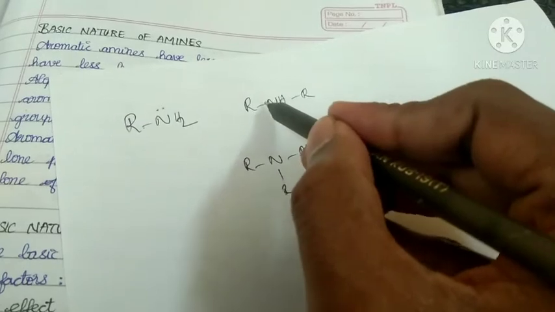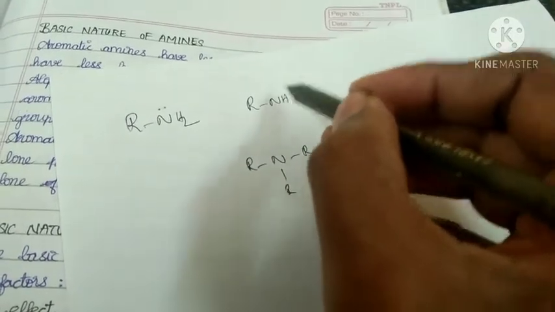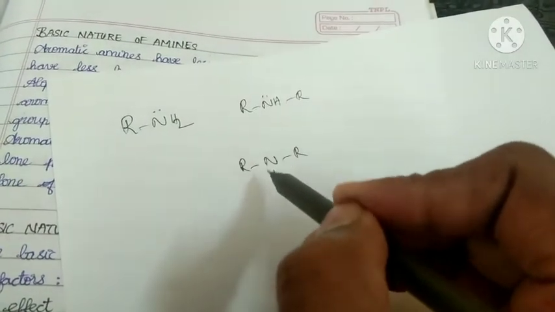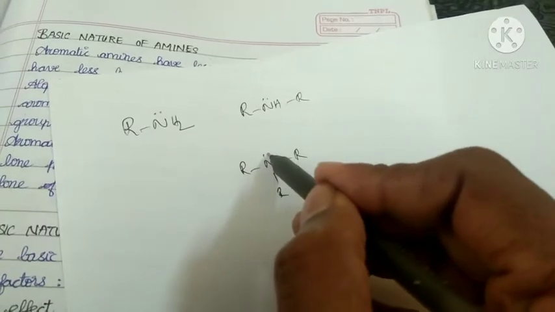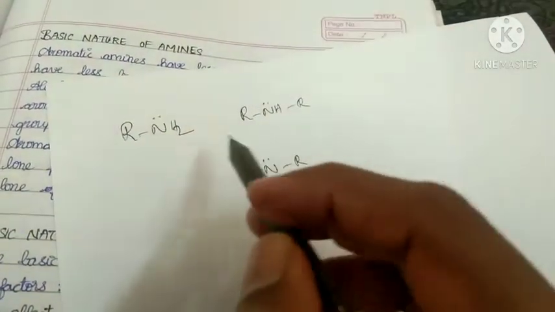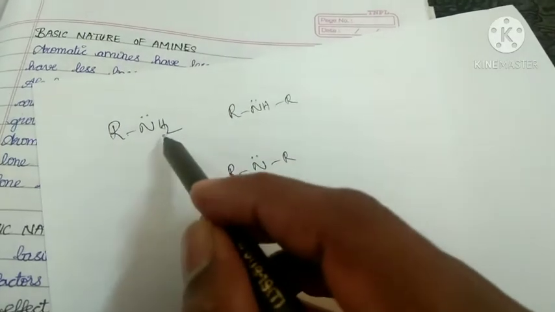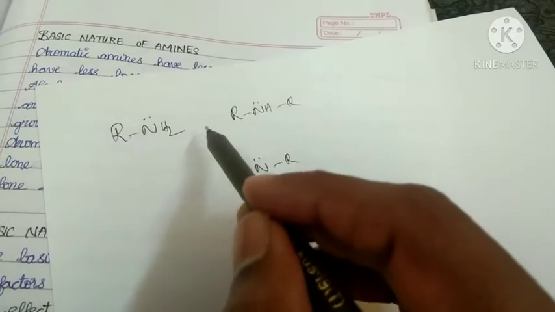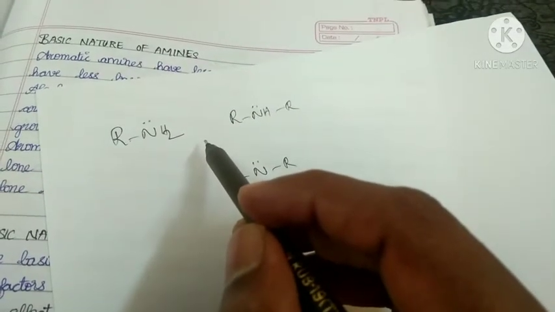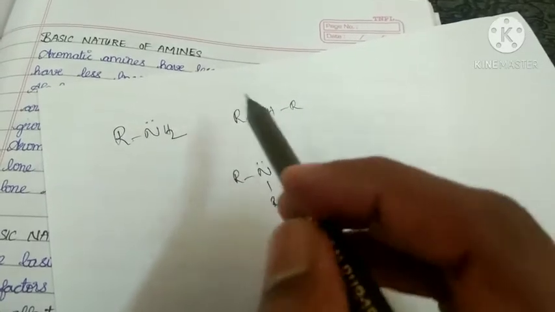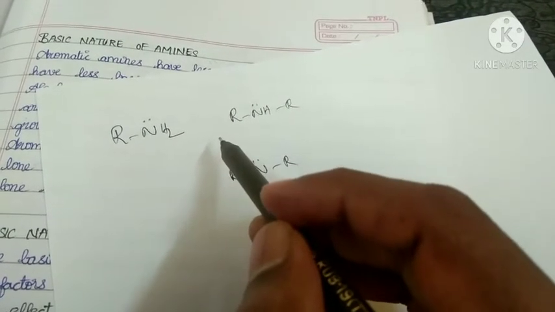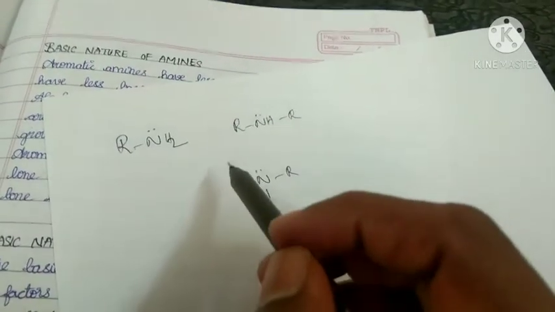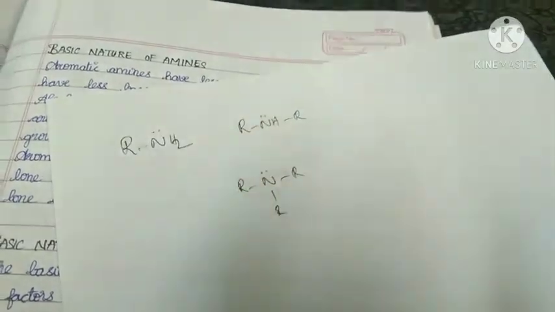Here also nitrogen forms three bonds, one on the left side, one on the right side, one with the hydrogen. So here also it has one lone pair. Here already we can see three bonds formed by nitrogen. Automatically it has a lone pair of electrons. Whenever an atom has a lone pair of electrons, it can donate those lone pair of electrons to another substance, so that it has basic nature. Strictly speaking, it is a Lewis base. So what is the point? Amines have basic nature due to the presence of a lone pair of electrons.